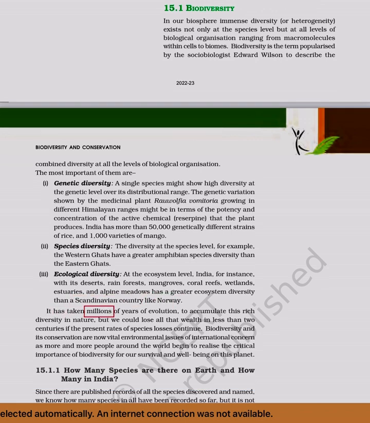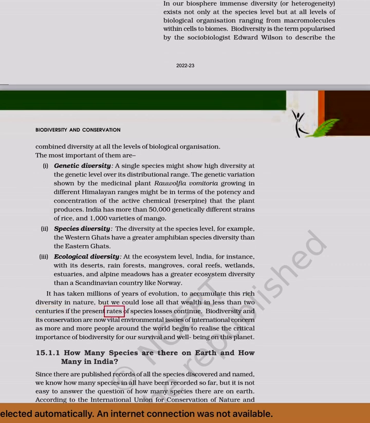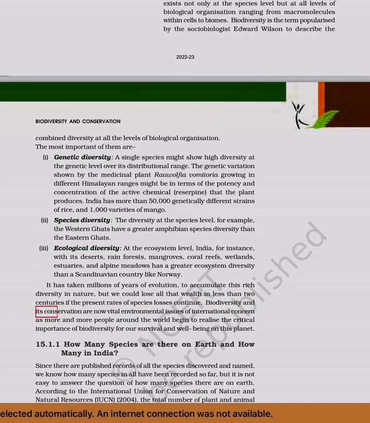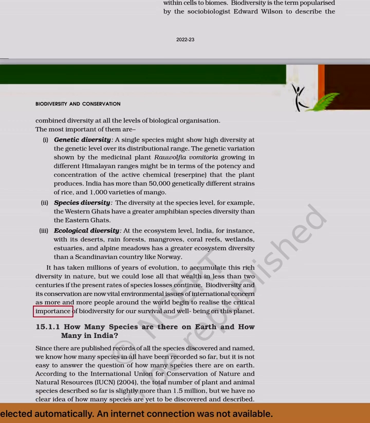It has taken millions of years of evolution to accumulate this rich diversity in nature, but we could lose all that wealth in less than 2 centuries if the present rates of species losses continue. Biodiversity and its conservation are now vital environmental issues of international concern as more and more people around the world begin to realize the critical importance of biodiversity for our survival and well-being on this planet.